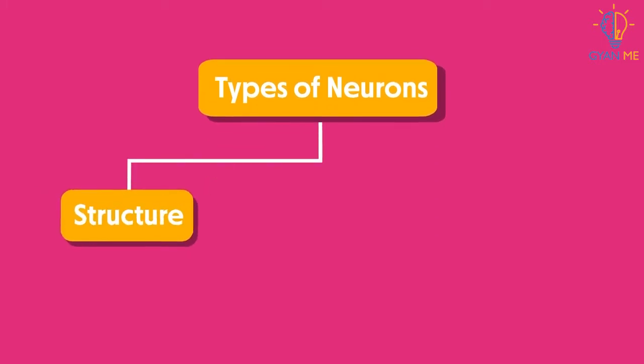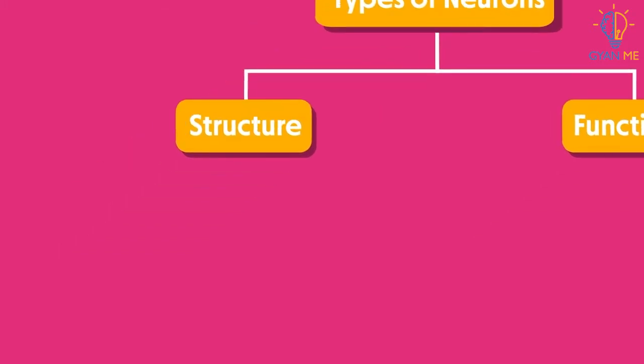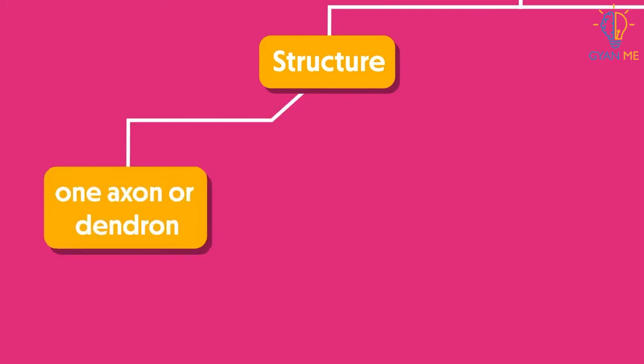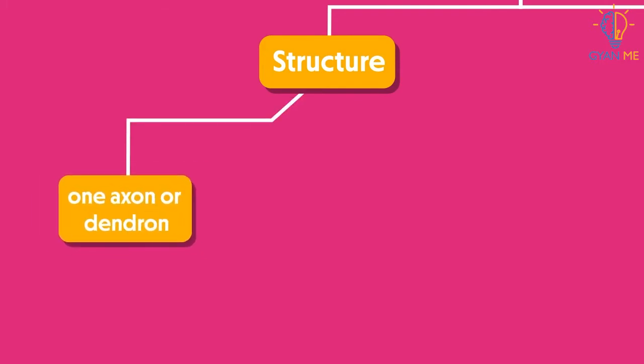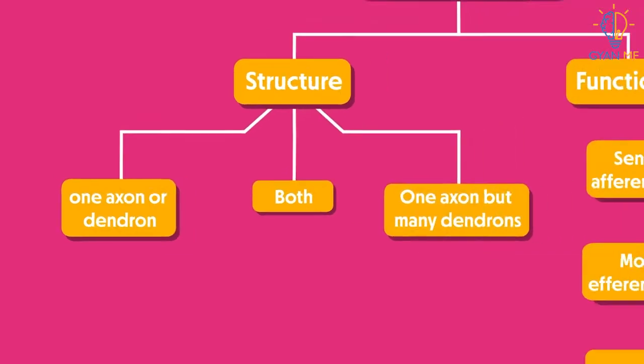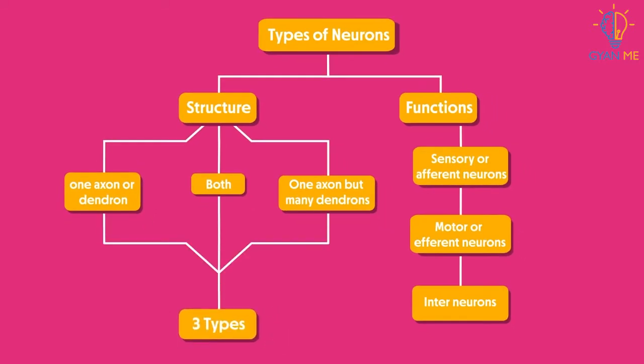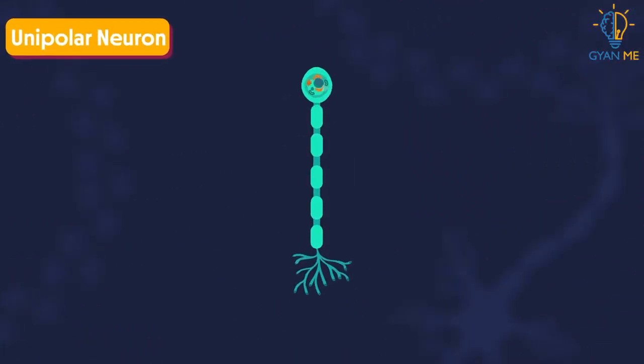There are various types of neurons based on their structure and function. Thus, they can be classified based on their structure into mainly three types. Neurons can either have only one axon or dendron, or both, or sometimes only one axon but many dendrons. Based on this structure, the neurons are of three types. First one is unipolar neurons.